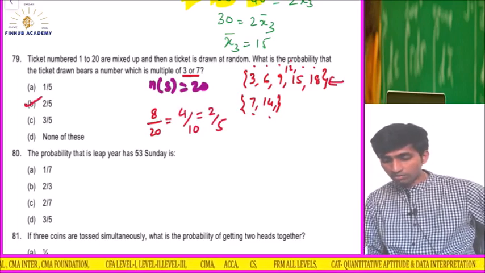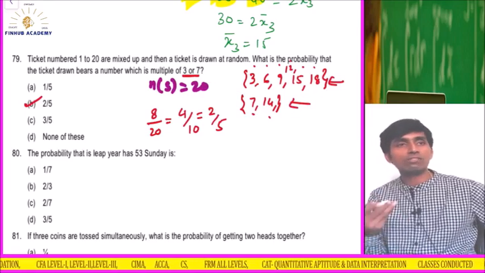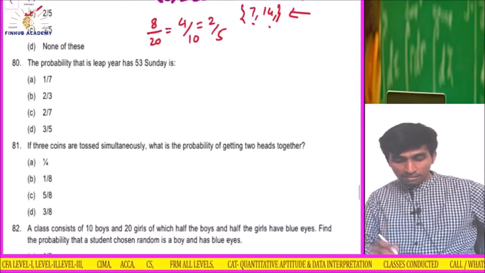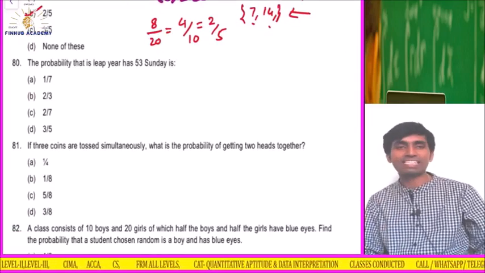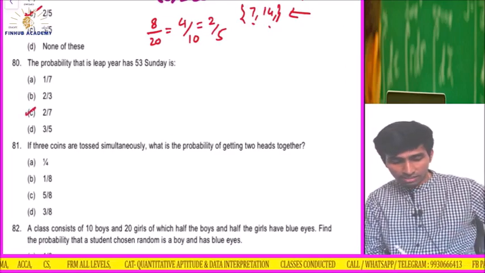Okay. These are multiples of 3. These are multiples of 7. So in all how many numbers? 8. Sample space is what? 20. Next: the probability that a leap year has 53 Sundays. You might have solved this orally by heart: 2 by 7. Okay, answer is 2 by 7.